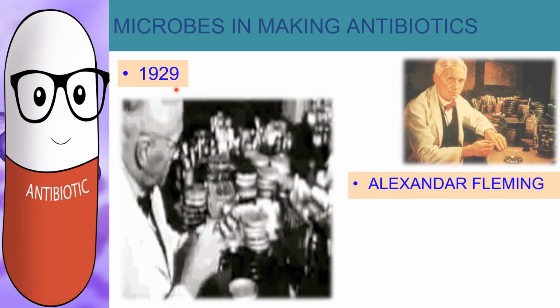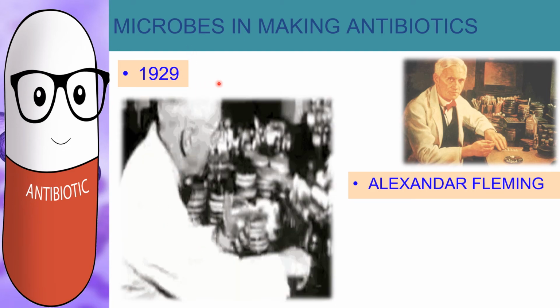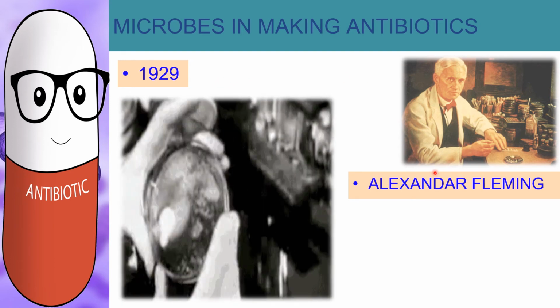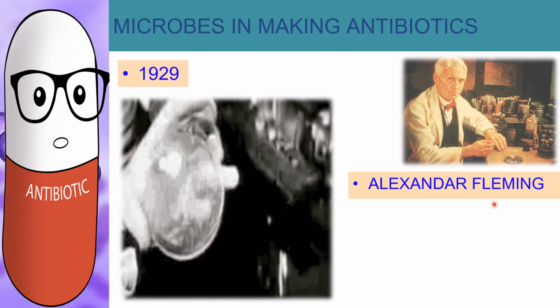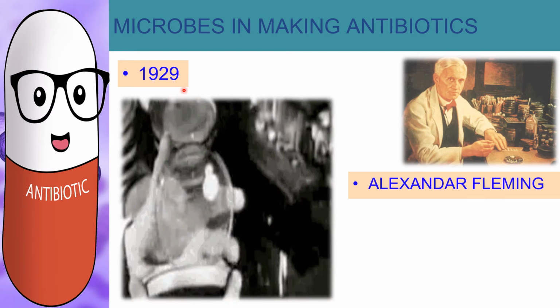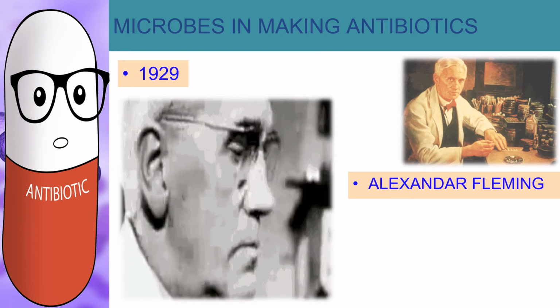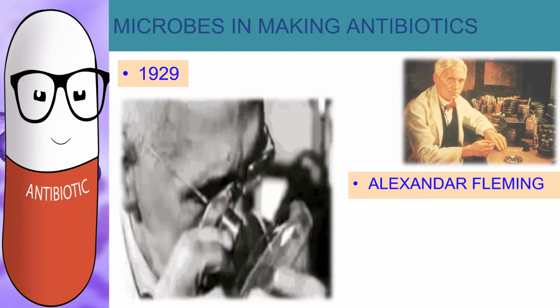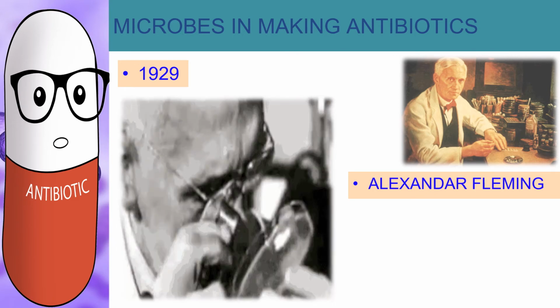Now let us discuss penicillin. Before discussing penicillin, the most famous antibiotic, we should know about Alexander Fleming. Alexander Fleming is a scientist who discovered the antibiotic penicillin in the year 1929. When he was working with a disease-causing pathogen, he observed that in the petri dish in which he was growing the disease-causing culture, there were a few green-colored spores.